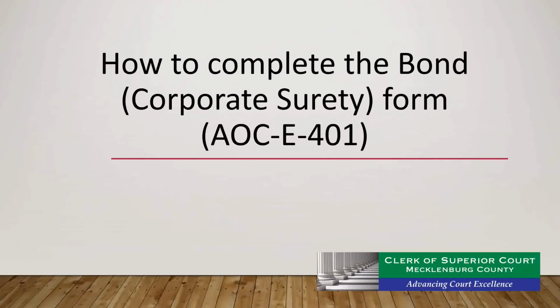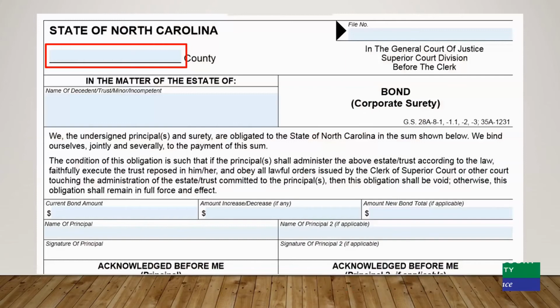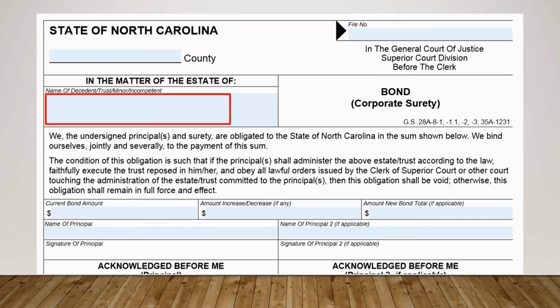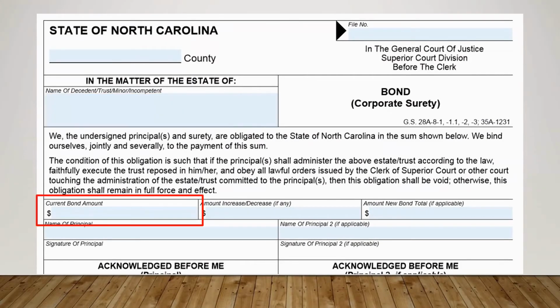How to complete the bond corporate surety form. Enter the name of the county. Enter the decedent's name. If this is the first bond provided for the estate, enter the starting bond amount. If a bond has already been provided for this estate, enter the last approved bond amount.